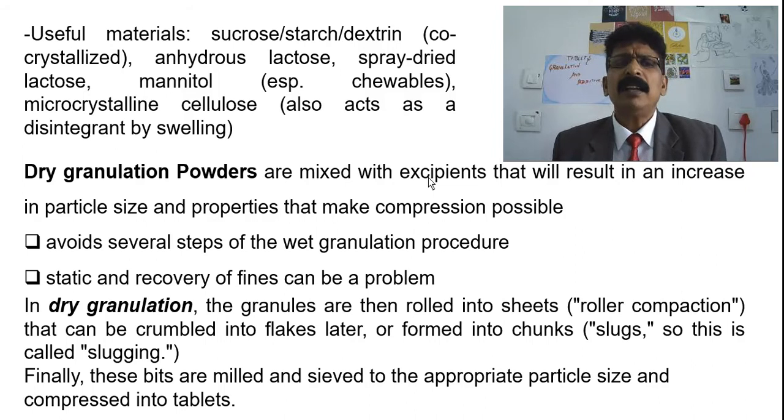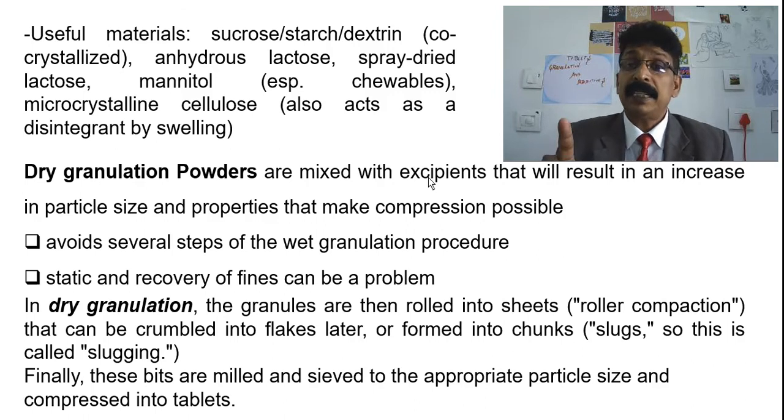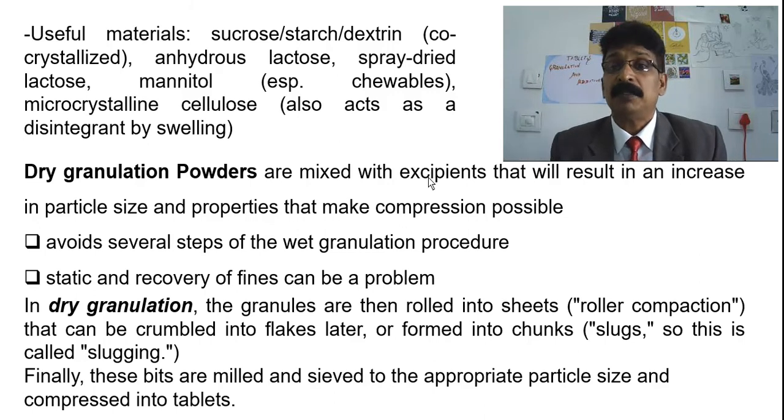In dry granulation, powders are mixed with excipients that will result in an increase in particle size and the properties that make compression possible. It avoids several steps of the wet granulation procedure.